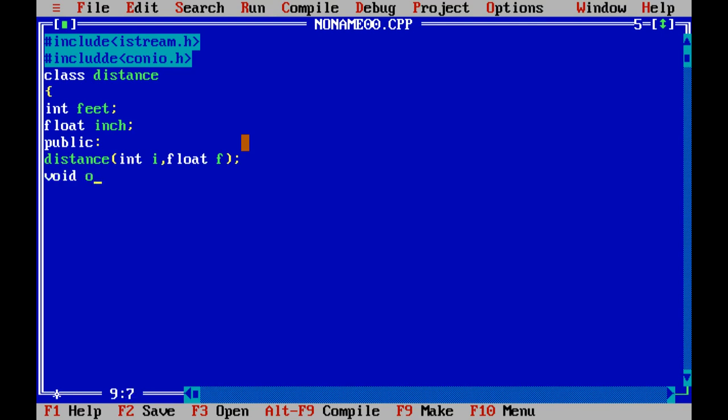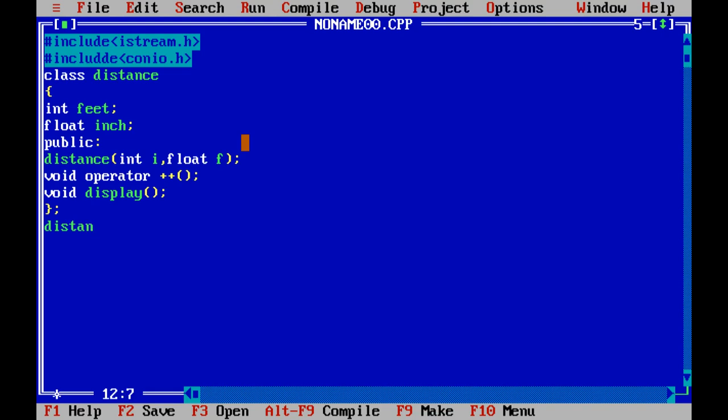And void operator function, operator, as we see the color of that is different, that means it is a keyword. And the operator which we are going to overload is unary plus, and void display. This is the member function which displays the contents of the data members of the class. Close the class.